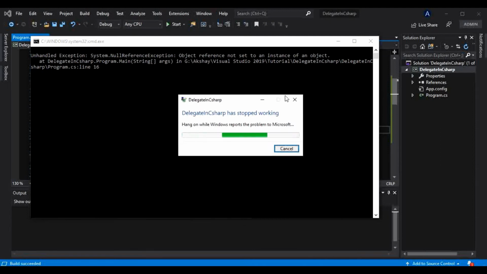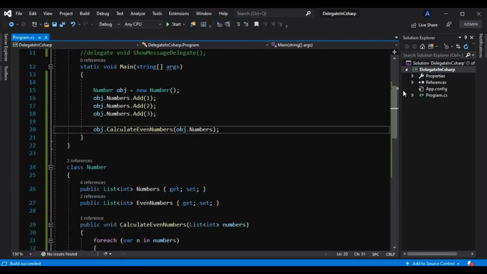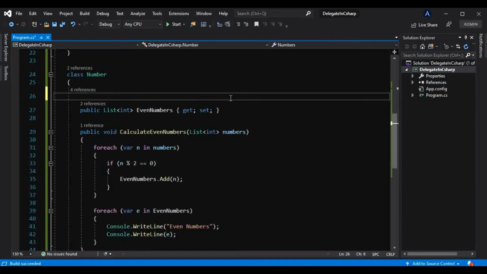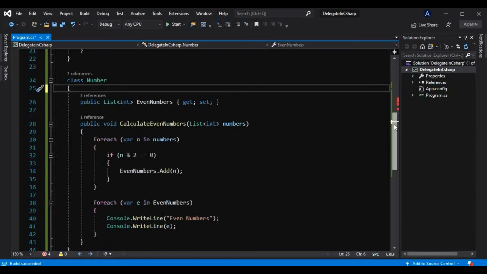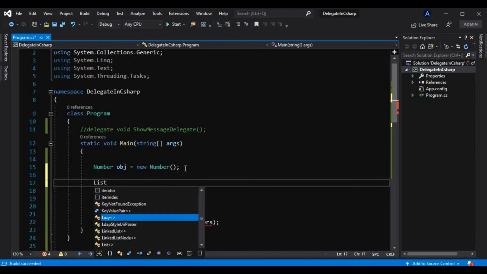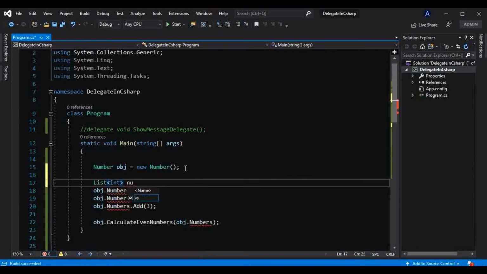Oh, so we have encountered an exception here. System.NullReferenceException. That is why we don't actually have to take this property here. I will get rid of this property, and I will directly create one list here explicitly. So List<int> numbers is equal to new List<int>, like this.